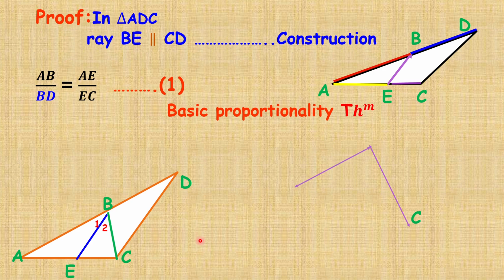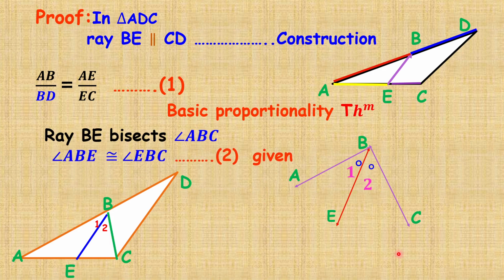This is the angle ABC and ray BE bisects the angle ABC. The first equal part is angle ABE and the second equal part is EBC, because given.